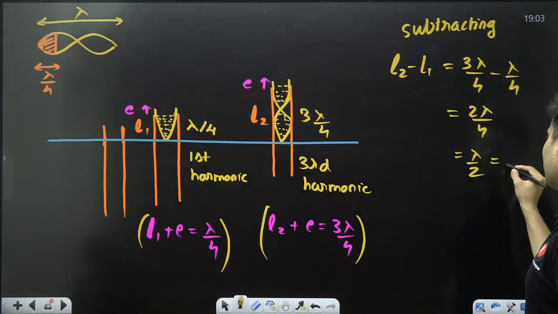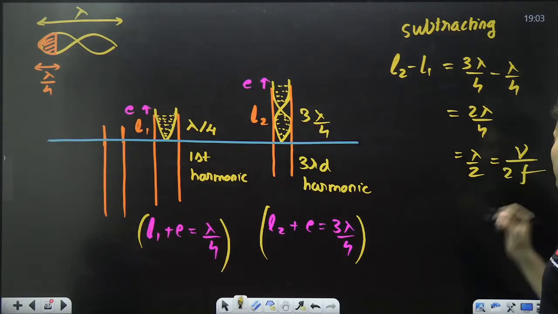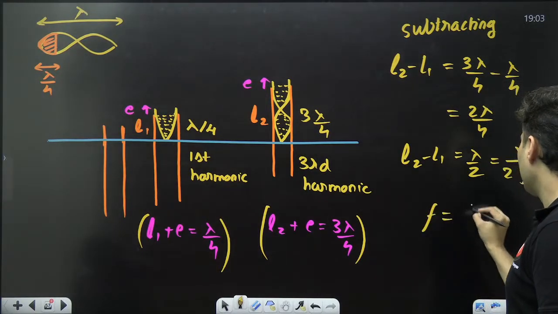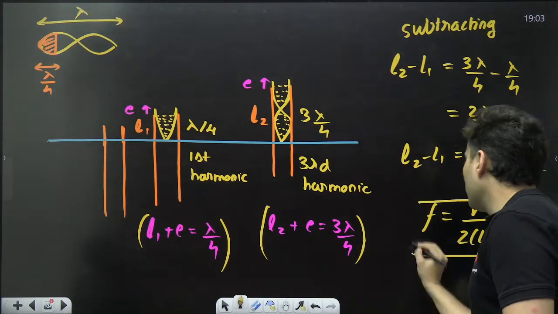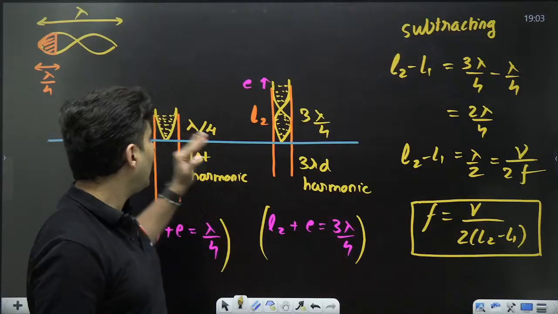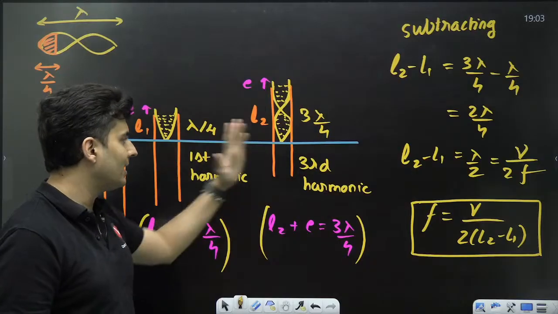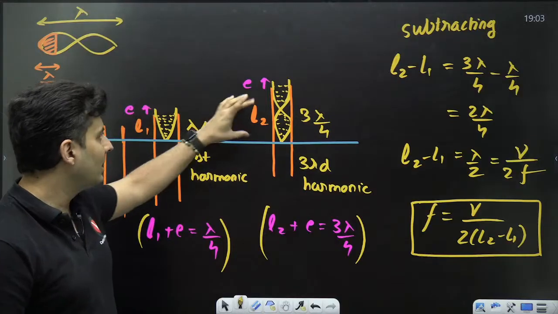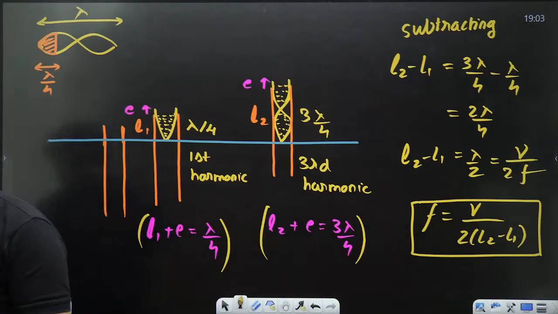But lambda is nothing but speed by frequency. So that is nothing but L2 minus L1. So rearranging, I'll get f is v by 2 times L2 minus L1. This formula is also very useful to find the frequency of the tuning fork if speed of sound is given and the two lengths for first harmonic and third harmonic. Consecutive harmonics are given to you, this length and that length. Without knowing the end correction, you can find the frequency.